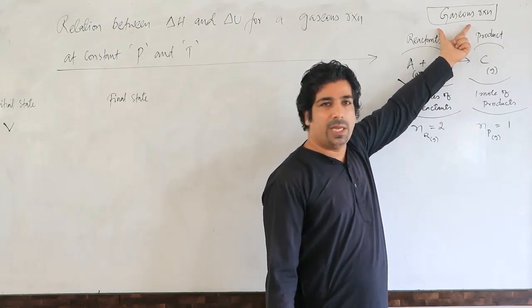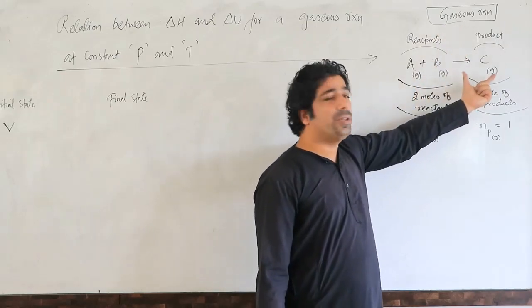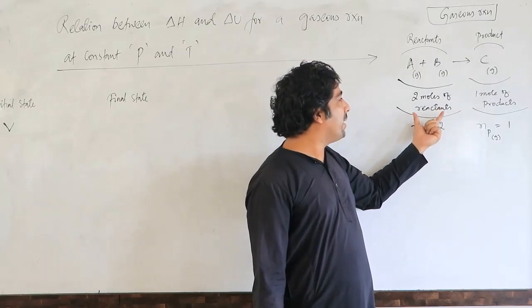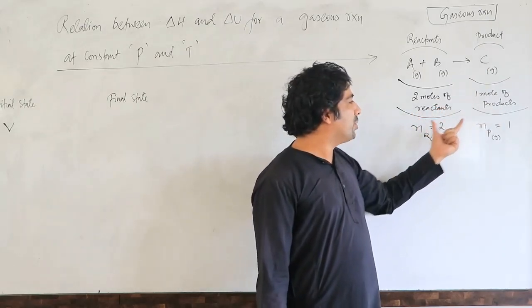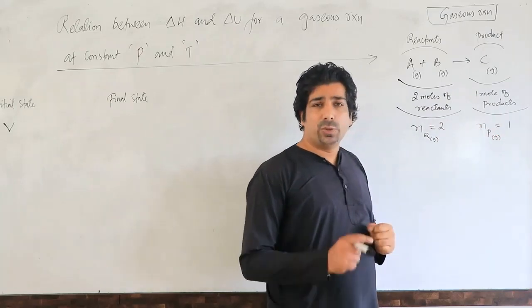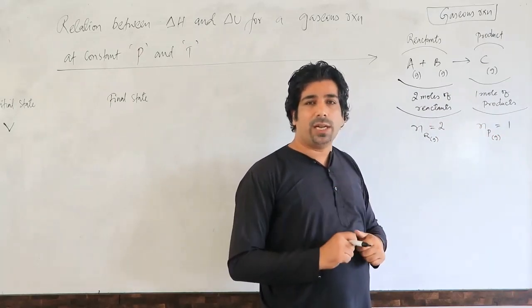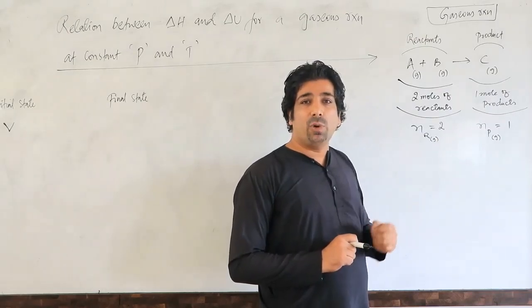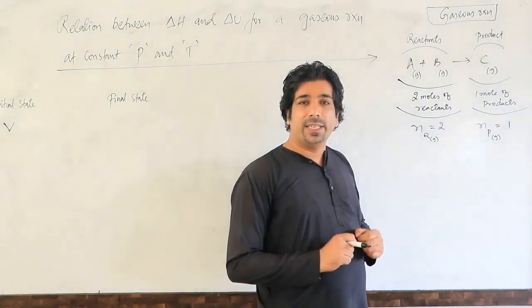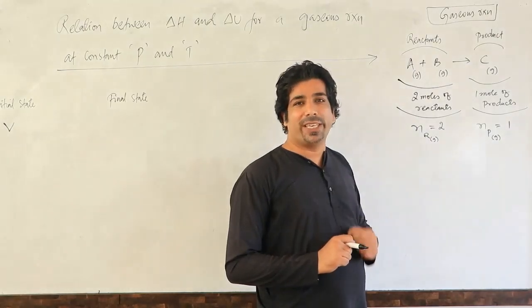We are carrying out this reaction in a particular closed system, let us suppose, where the reactants are changing into the products. The reactants are 2 moles and the products are 1 mole. So 2 moles are changing into 1 mole. When 2 moles change into 1 mole, understand the number of moles are decreasing. And when the number of moles are decreasing, understand that the volume will also decrease.